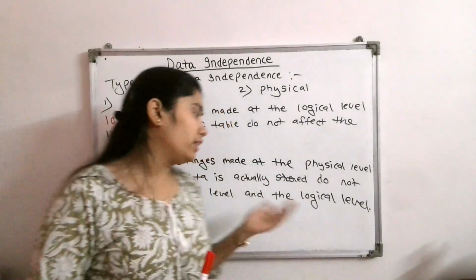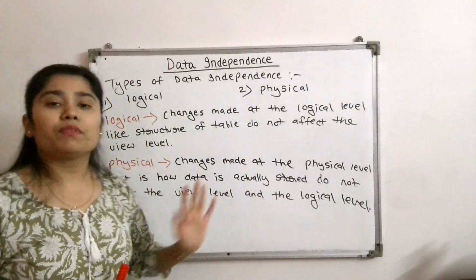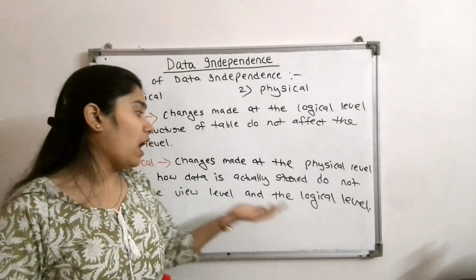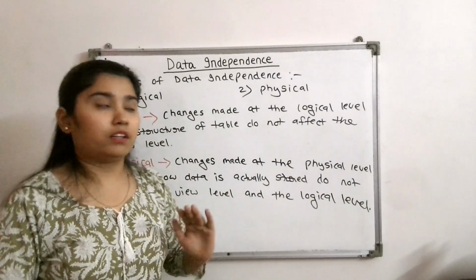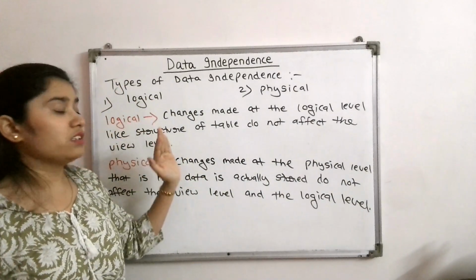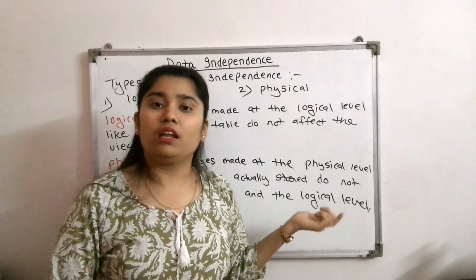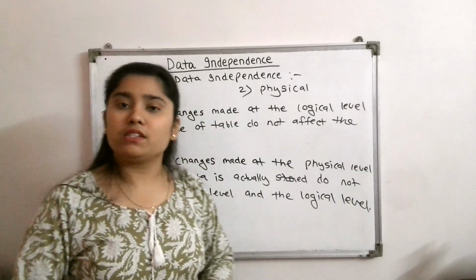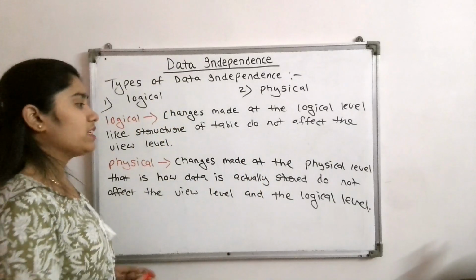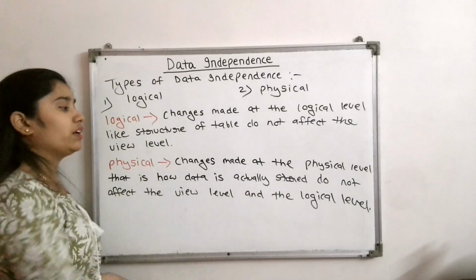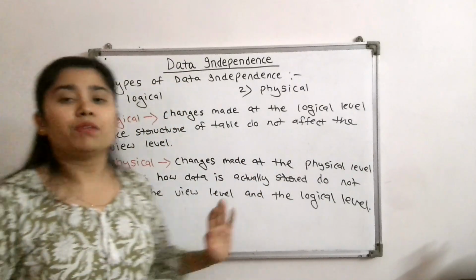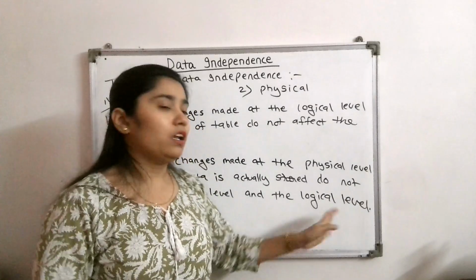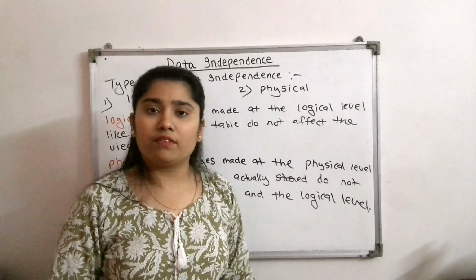Okay, so physical level, what we do in the physical level is the internal level. So what we do in the internal level, we store the data. It shows how the data is stored. The logical level tells us what data is stored, and the physical level tells us how data is stored. So changes made at the physical level, that is how data is actually stored, do not affect the view level or the logical level. Okay, I hope you are clear with this.